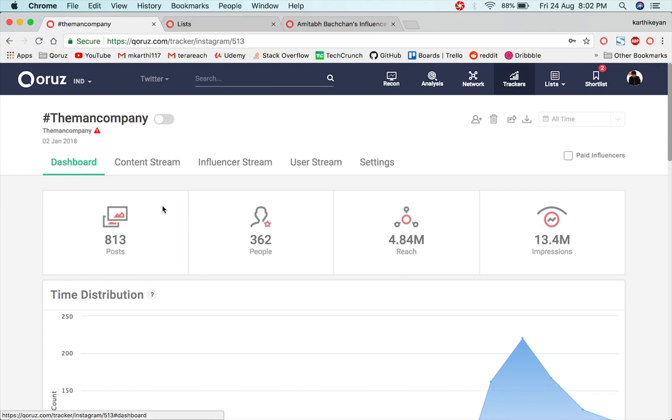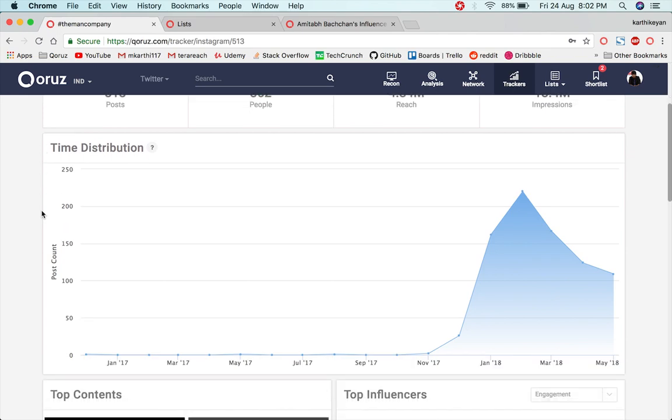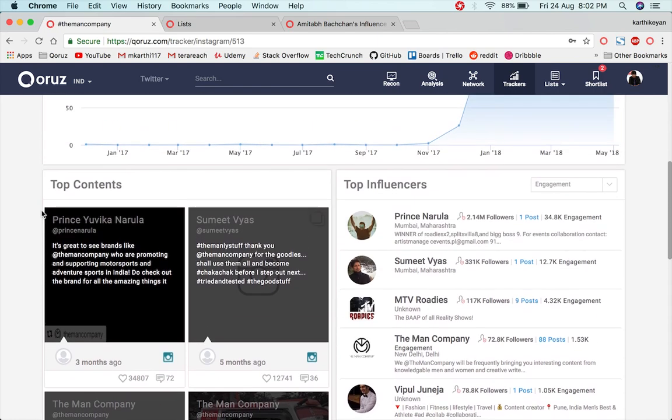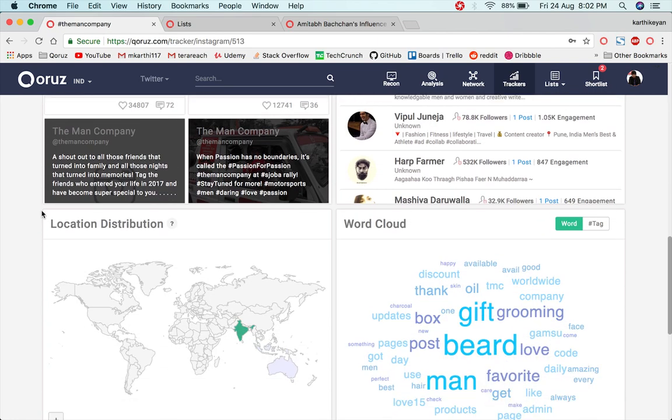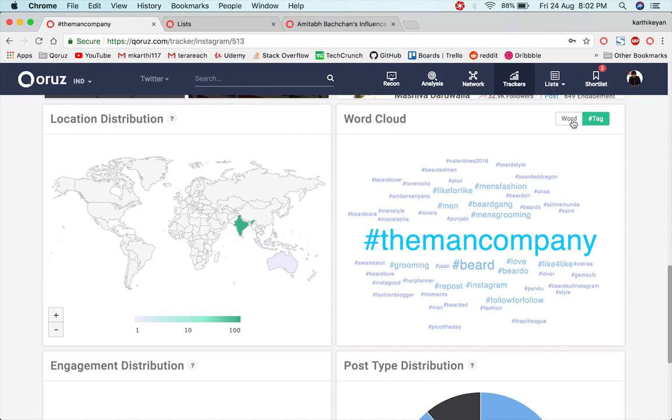The dashboard will show you all the basic insights relevant for the campaign, which can be a time distribution graph about the number of posts, or the top contents or top influencers who have mentioned this particular hashtag, or even the word cloud as well as the location distribution of that particular campaign. The word cloud can be a word or hashtag cloud as well.